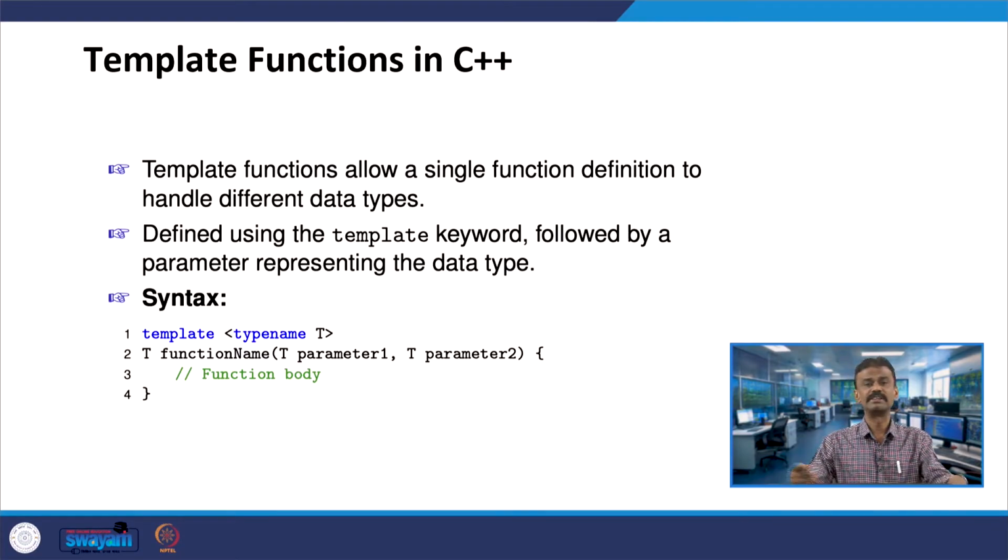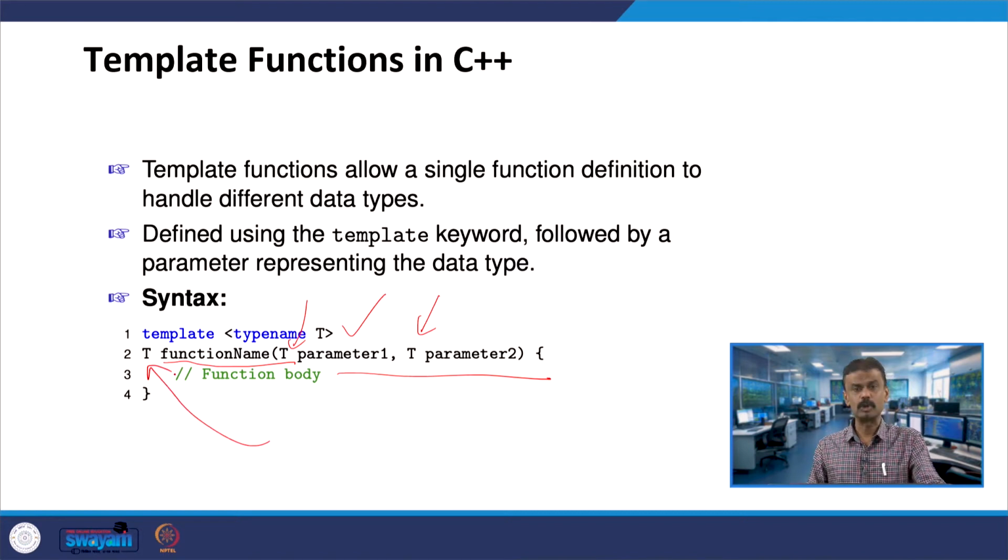Now we will see the syntax of template functions in C++. This allows a single definition. When I write a function, it will have a single definition, and I can use it for a variety of data types. For example, it goes like this: template typename T, or in some books you can find class T. Then the name of the function is function name, you have 2 parameters of type T, and the return type is T.